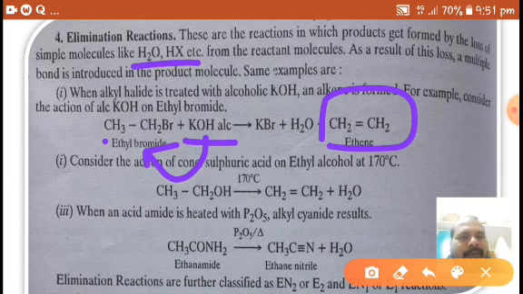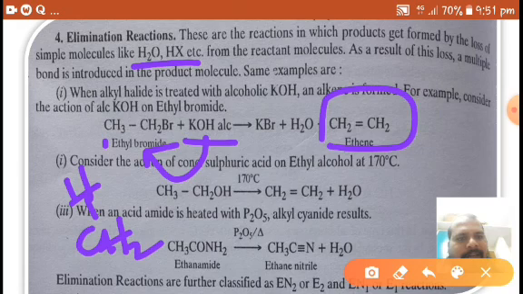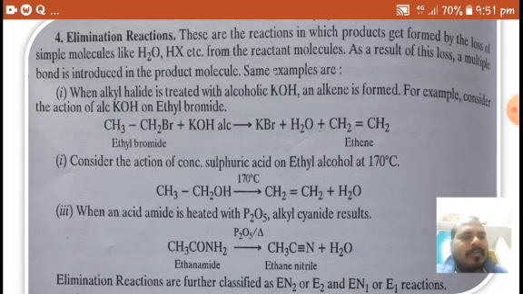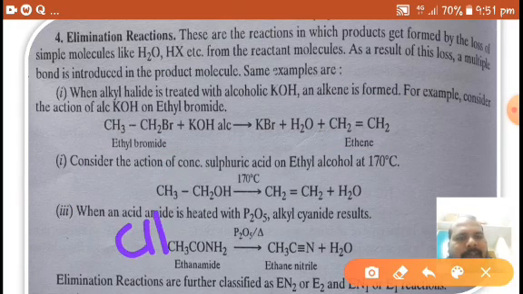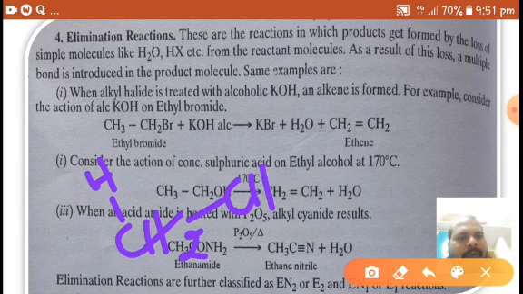What happens here? We can write ethyl bromide as CH3CH2Br.